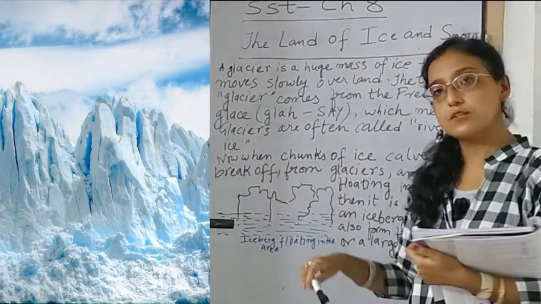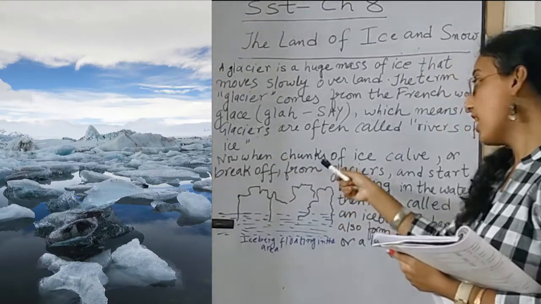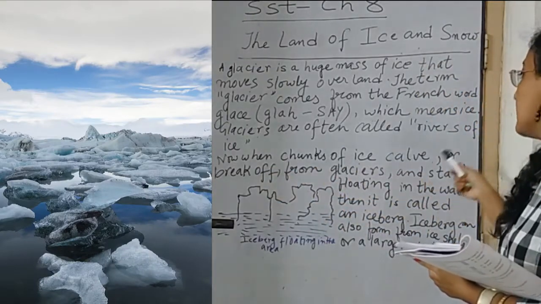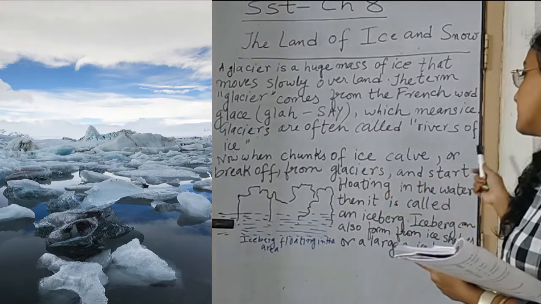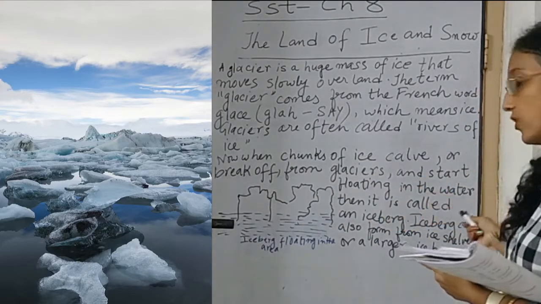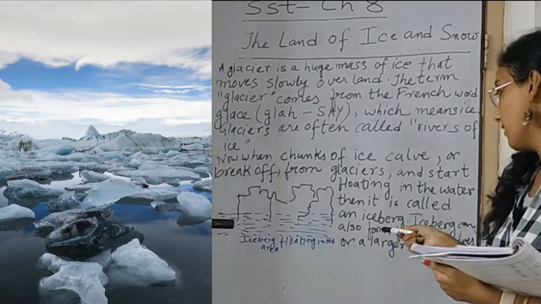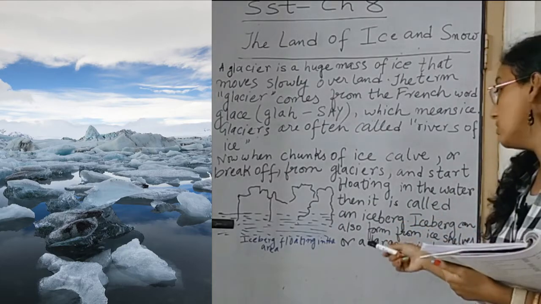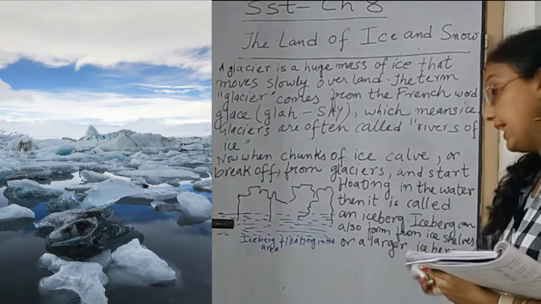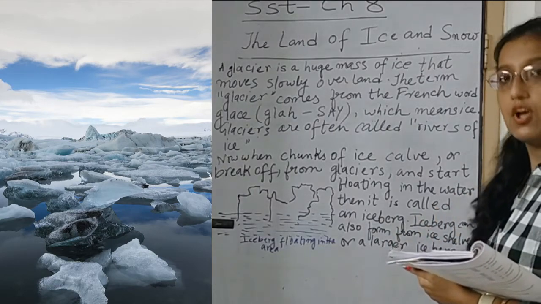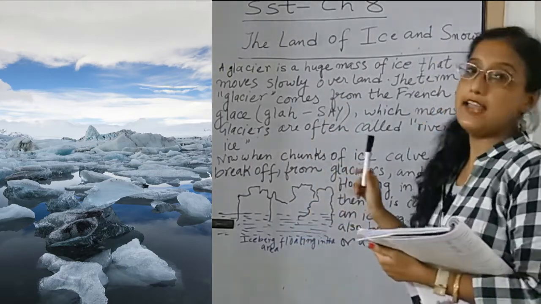Now let us look at what an iceberg is. When chunks of ice calve or break off from glaciers and start floating in the water, it is called an iceberg. Icebergs can also form from ice shelves or a larger iceberg. So, this is the difference between a glacier and an iceberg.